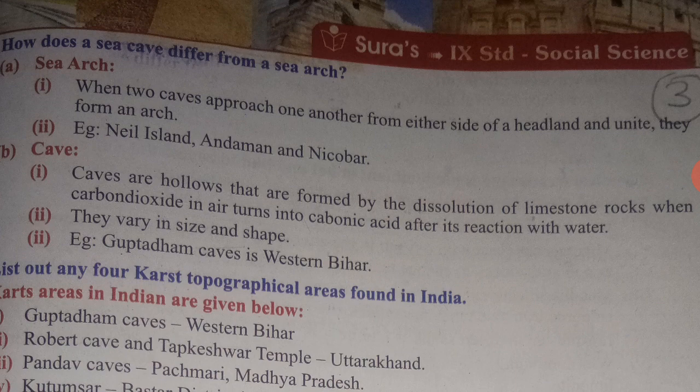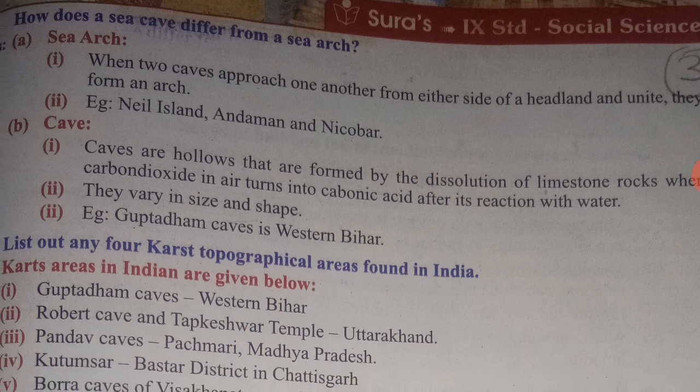Caves are hollows that are formed by the dissolution of limestone rocks when carbon dioxide in air turns into carbonic acid after its reaction with water. And sea arch example are Neil Island, Andaman and Nicobar. But here, caves vary in size and shape. Example, Guptadham caves in western Bihar.